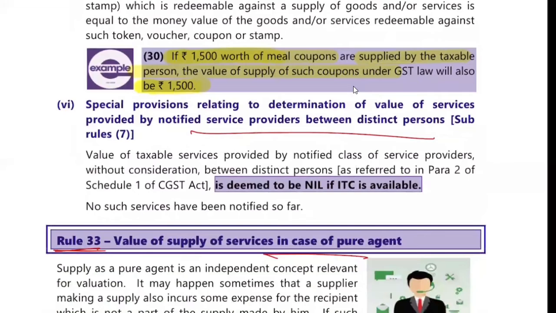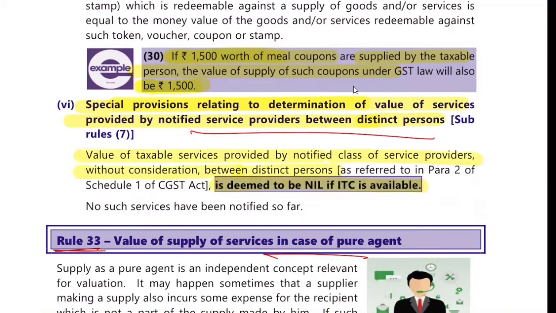Now they're saying a special provision relating to determination of value of service provided by a notified service provider between distinct persons. Who is a distinct person? Now we know it in detail. The value of taxable service provided by a notified class of service providers without consideration between distinct persons is deemed to be nil if ITC is available.